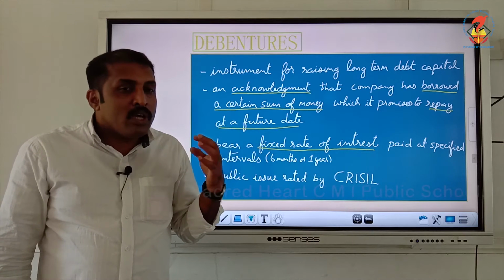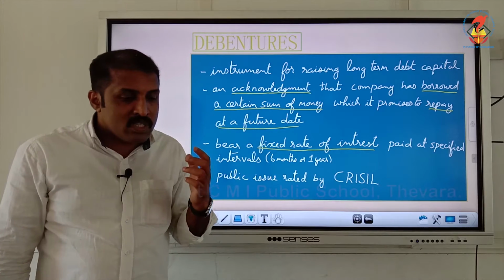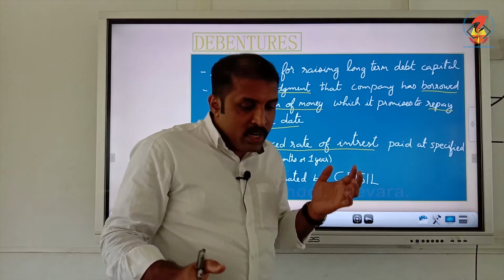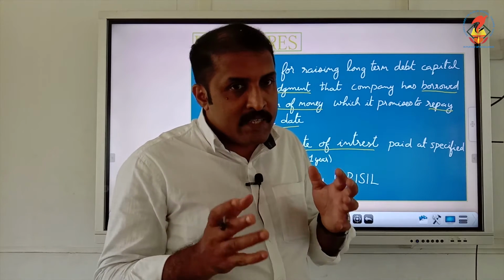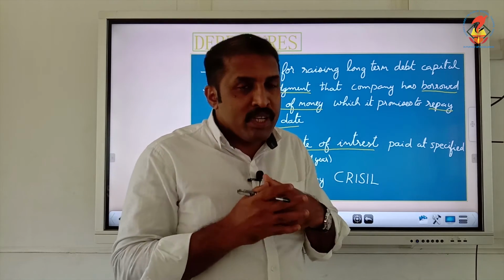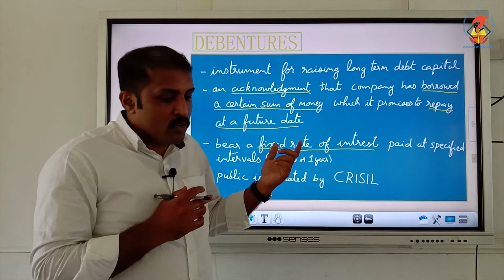So in India it is better that it is rated by an agency called CRISIL. CRISIL means Credit Rating and Information Service of India. It is an agency which is rating debentures. So if it is rated by CRISIL, that would be better.